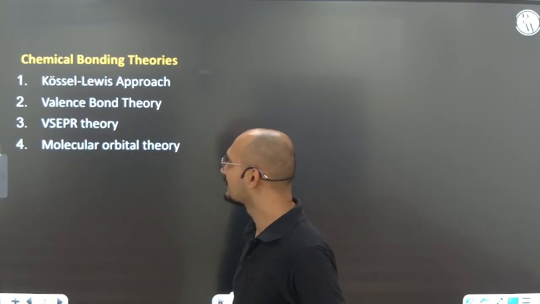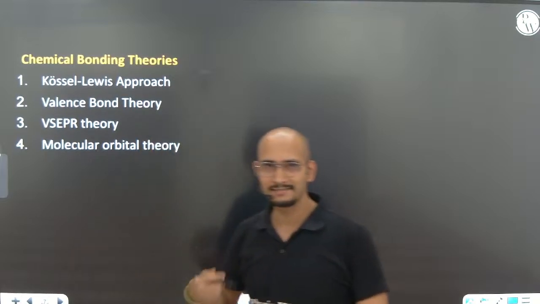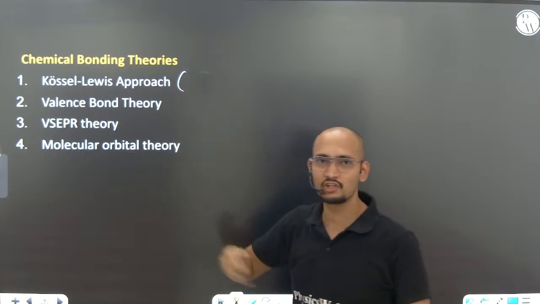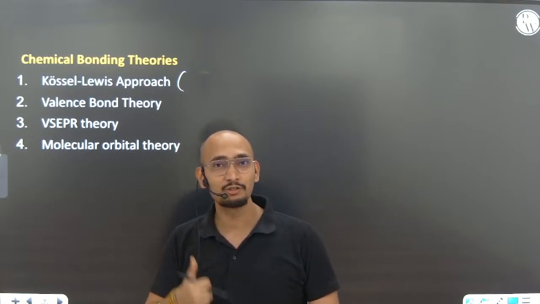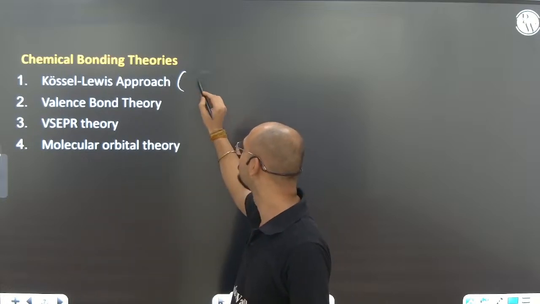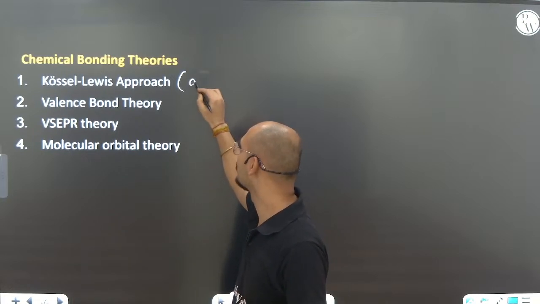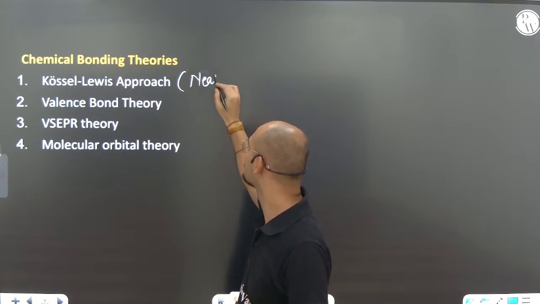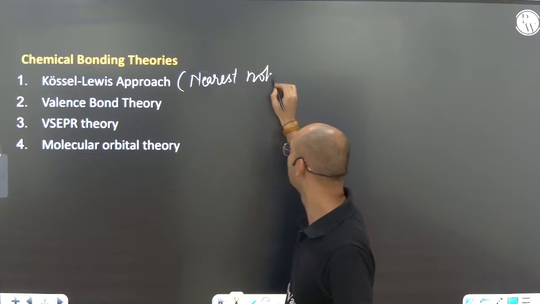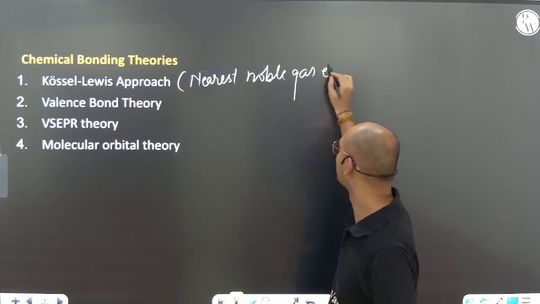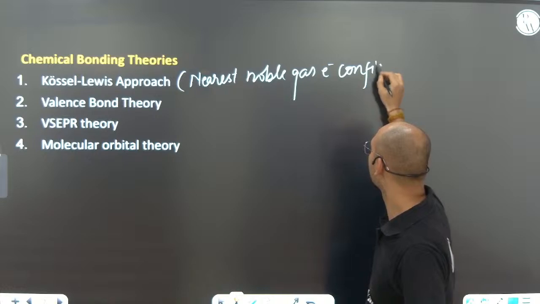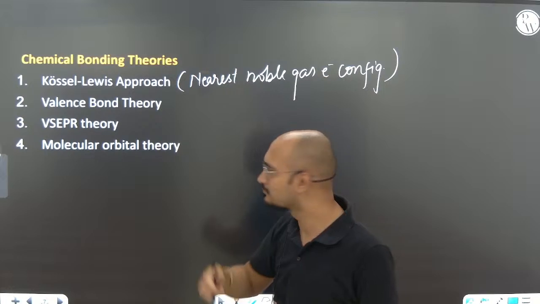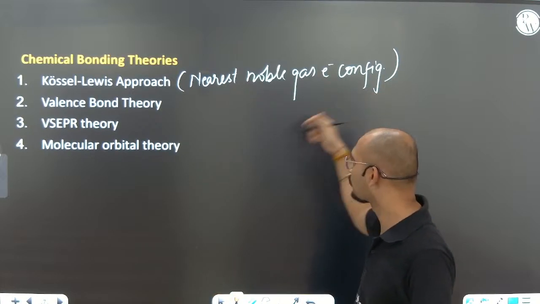Chemical bonding theories. First is the Kossel-Lewis approach. What is the Kossel and Lewis approach? It is only that every atom is trying to achieve the nearest noble gas electronic configuration. Of course, every atom is trying to achieve this. So, achievement of the nearest noble gas electronic configuration.